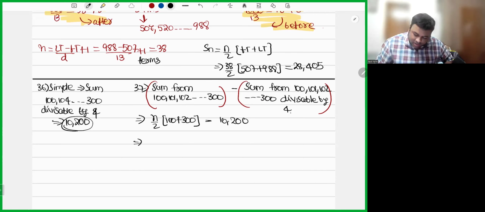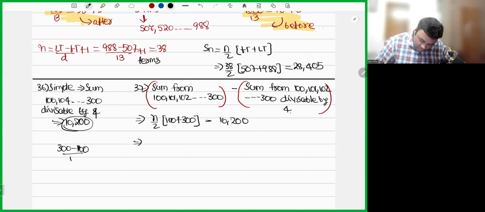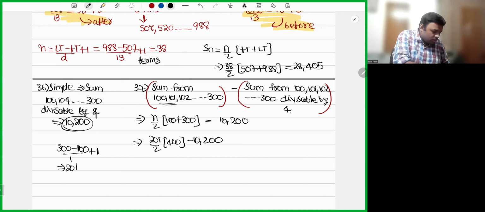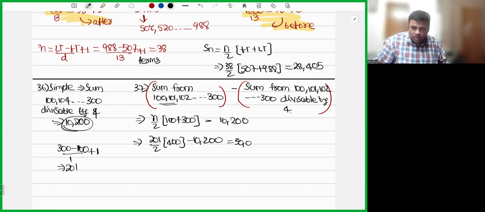What will be n here? Last term minus first term divided by common difference, plus 1, which is equal to 201. Common difference is 1 here. So 201 by 2 into 400 minus 10,200. So 200 into 201 minus 10,200. So it will be 30,000. Okay. So I hope 36 and 37 were simple. There was nothing much difficult over there.